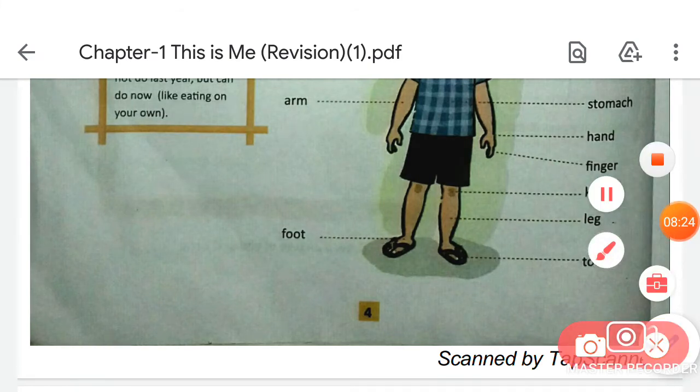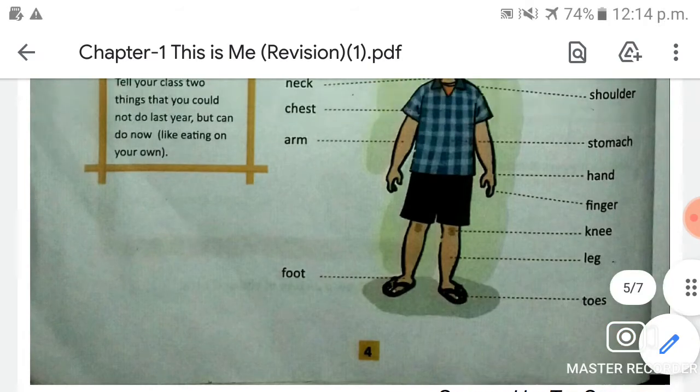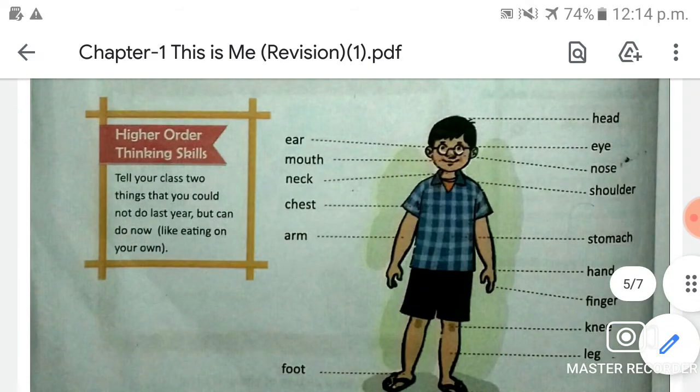Now next one is toes. What is the spelling of toes, students? The spelling of toes is T-O-E-S. Toes. Good. Now students, turn your page and come to the next page.